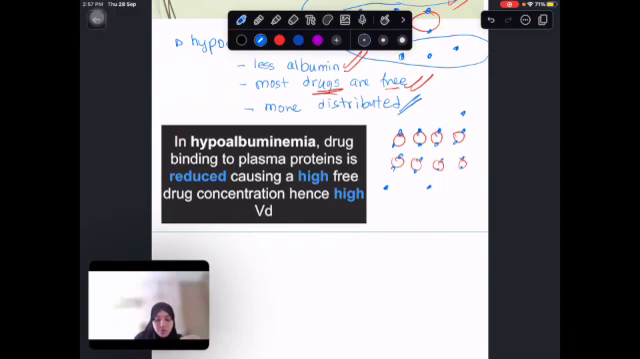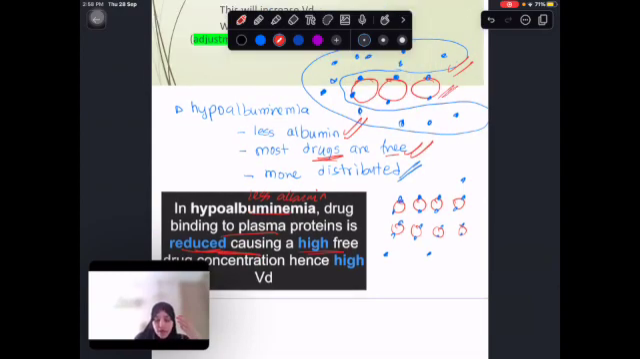Again, we can see here, hypoalbuminemia means what? Less albumin, yeah? And this means reduced binding. As we can see, less is going to be binding, and most of it is high free drug concentration. As you can see, there is more concentration of the free drug. Here we can see from this diagram. And hence we have high VD because then the free drug can move and get distributed in the tissues.